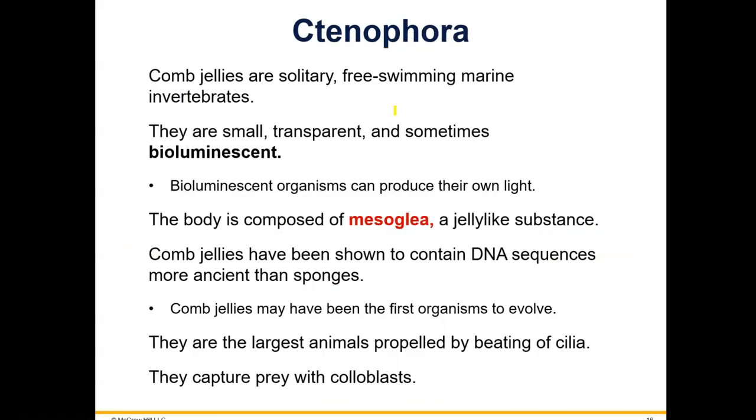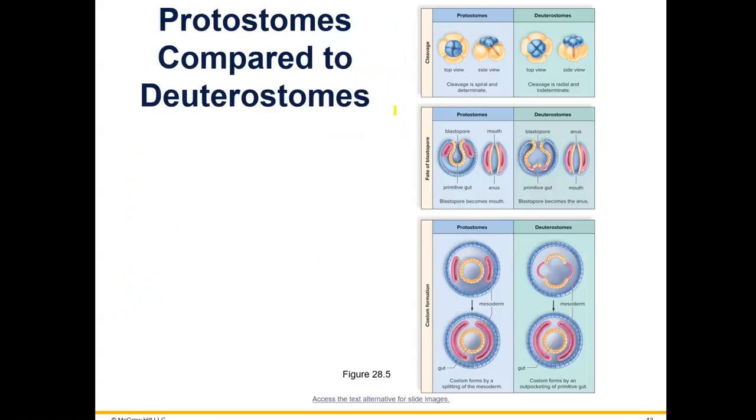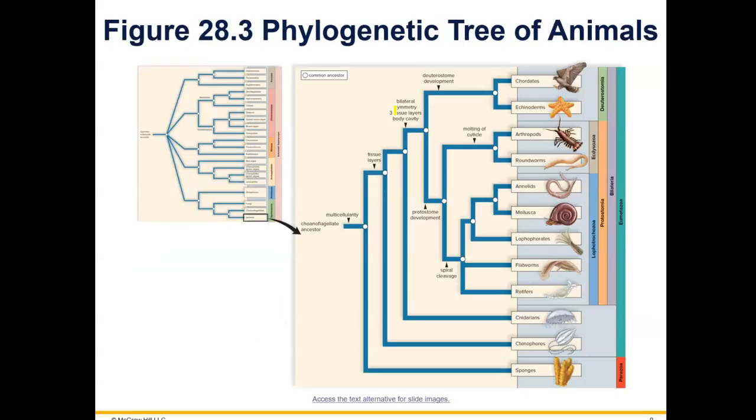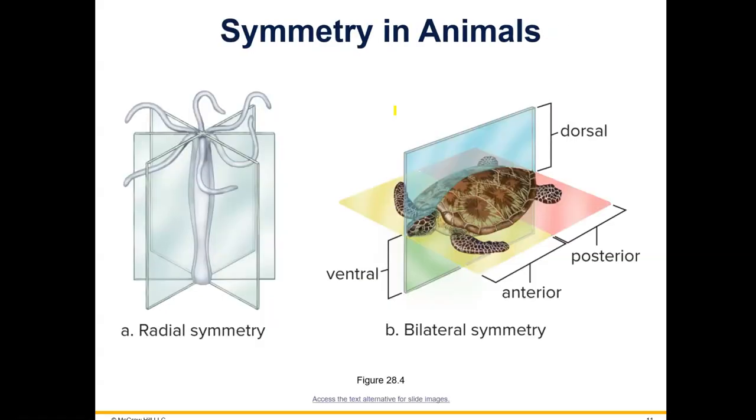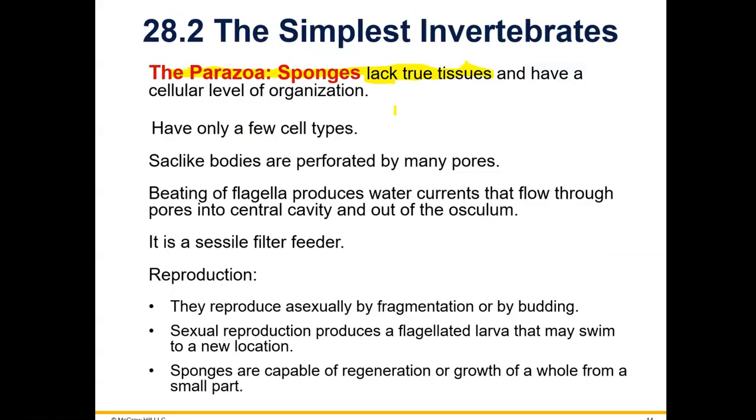They don't even have the word on here. Anyway, I know where it is. Yes, the eumetazoa are the ones that do have true tissues. Okay, so parazoa means they don't have true tissues, and sponges are the only parazoans.